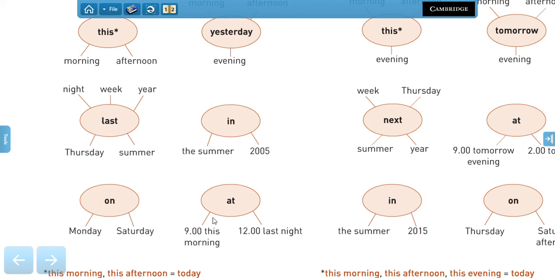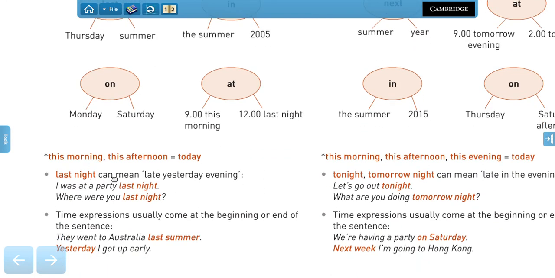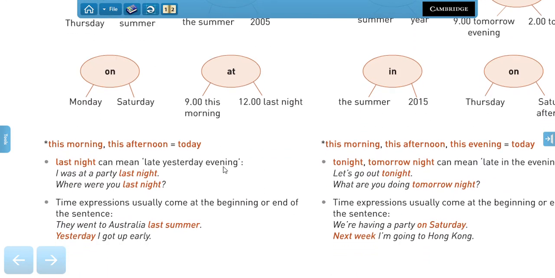So if you say, at 9 this morning, I was reading a book, or maybe, I woke up at 12 last night because of the rain, right? Very good. So last night can mean late yesterday evening. So, I was at a party last night. Where were you last night?